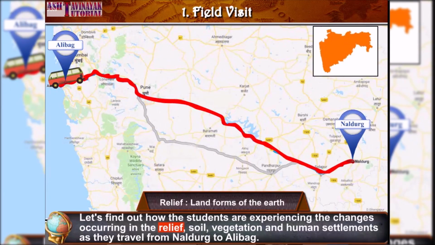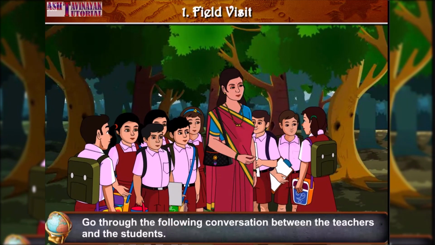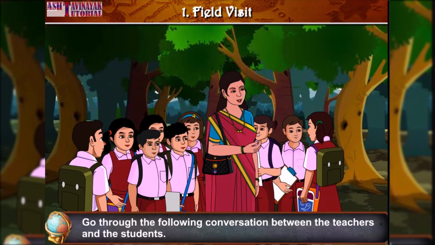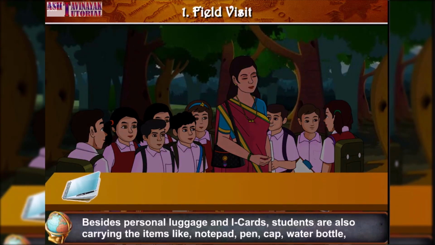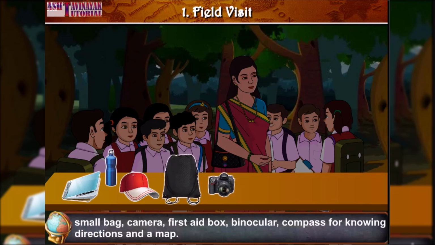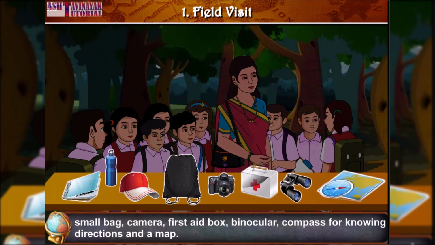Relief means landforms of the earth. Go through the following conversation between the teachers and the students. Besides personal luggage and I-cards, students are also carrying items like a notepad, pen, cap, water bottle, small bag, camera, first aid box, binoculars, a compass for knowing directions, and a map.